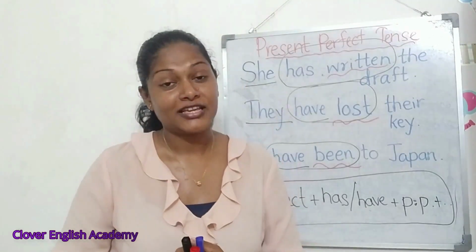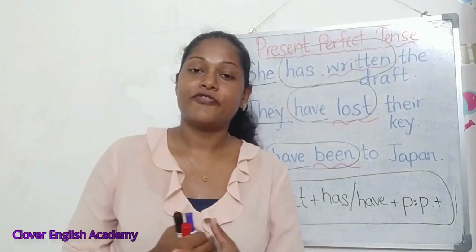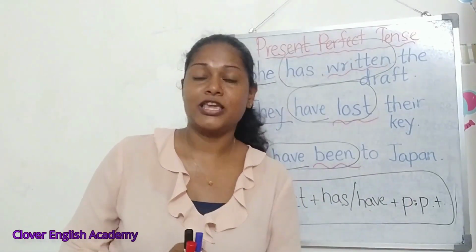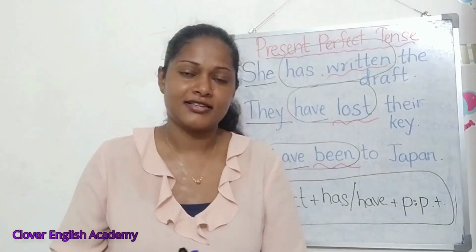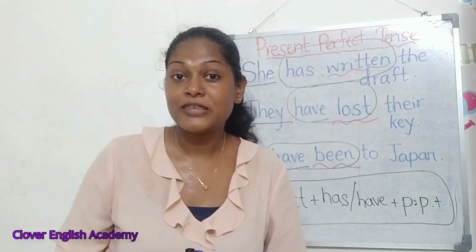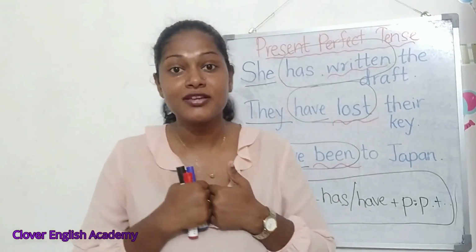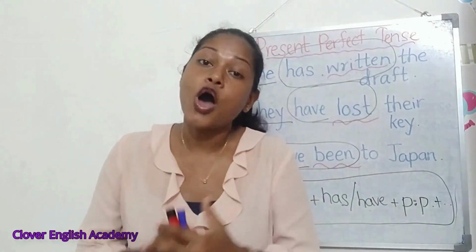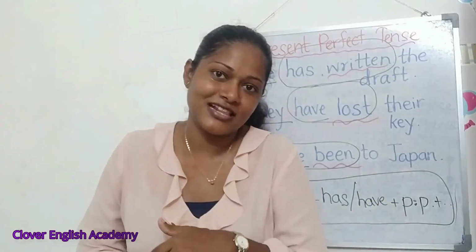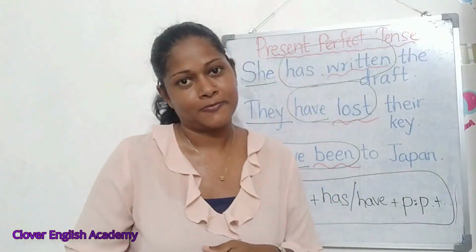For instance, I am telling you I have met the president of Sri Lanka. This is an experience that I have faced. So if you want to discuss experiences in life, there also you can use present perfect tense. Do you understand?